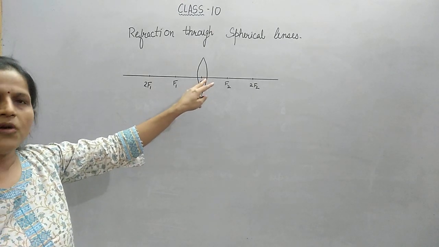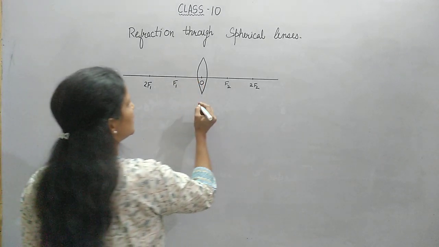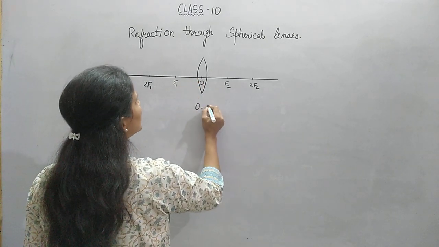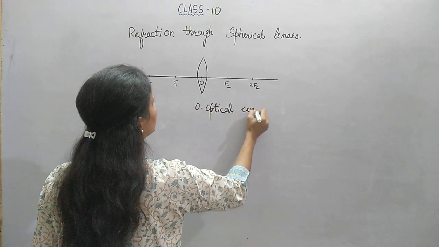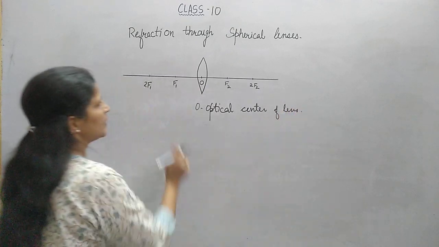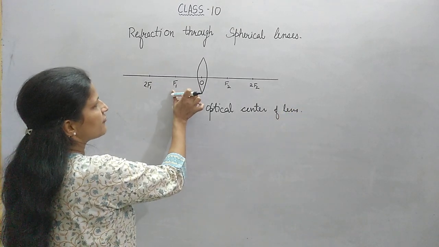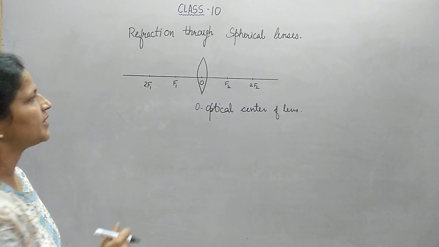This point O, which is the center of the convex lens, is known as the optical center. O is known as the optical center of the lens. These points F1 and F2 will be the foci. I will be naming them later.